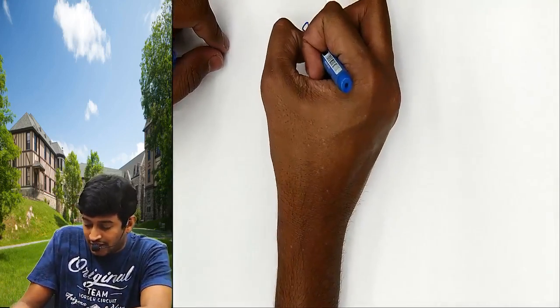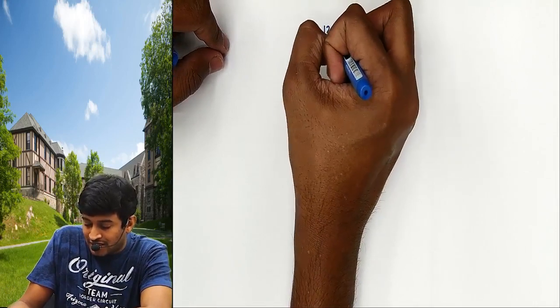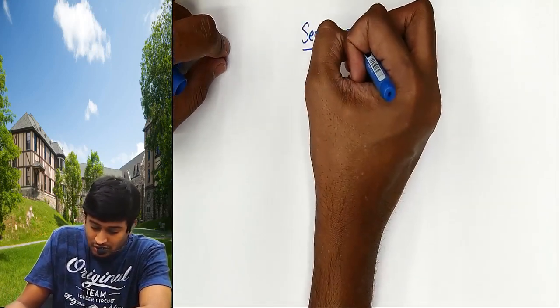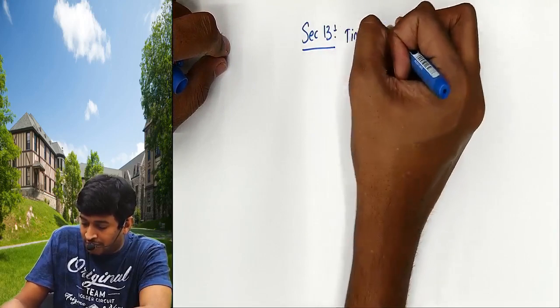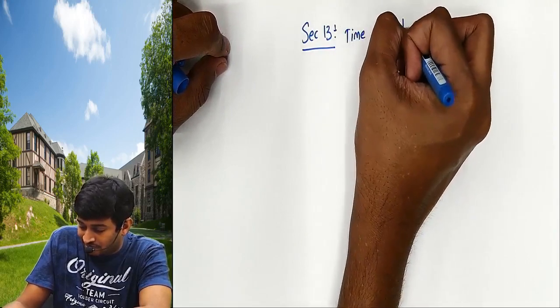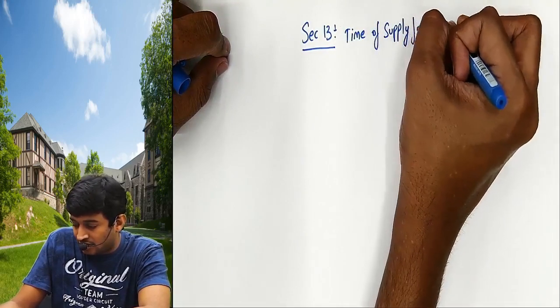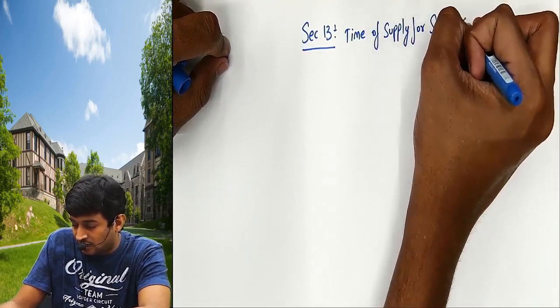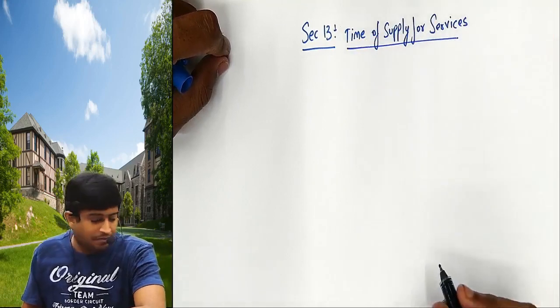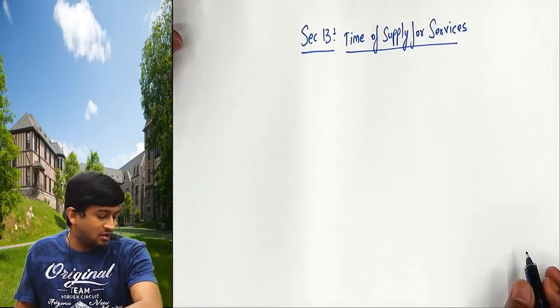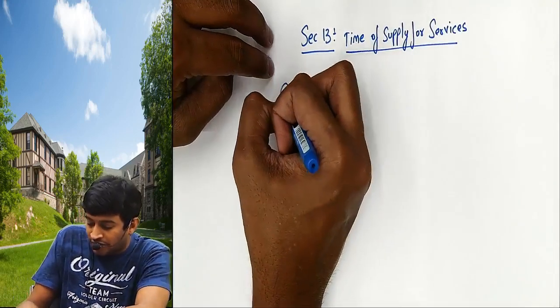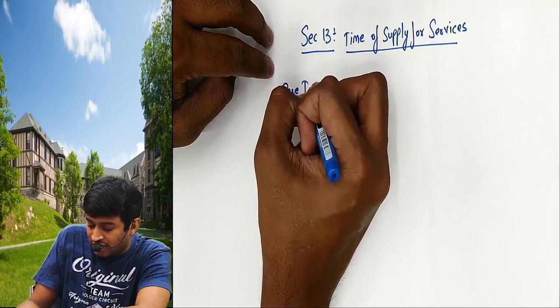Now we are starting the important question which will be asked in exam, Section 13: Time of supply for services. In that we have a lot of cases. We'll first cover the first case.